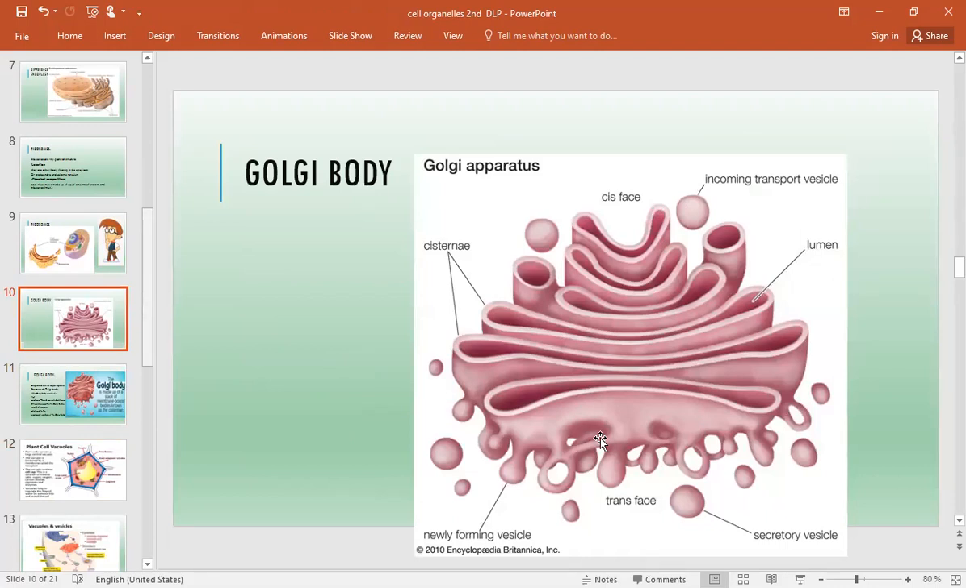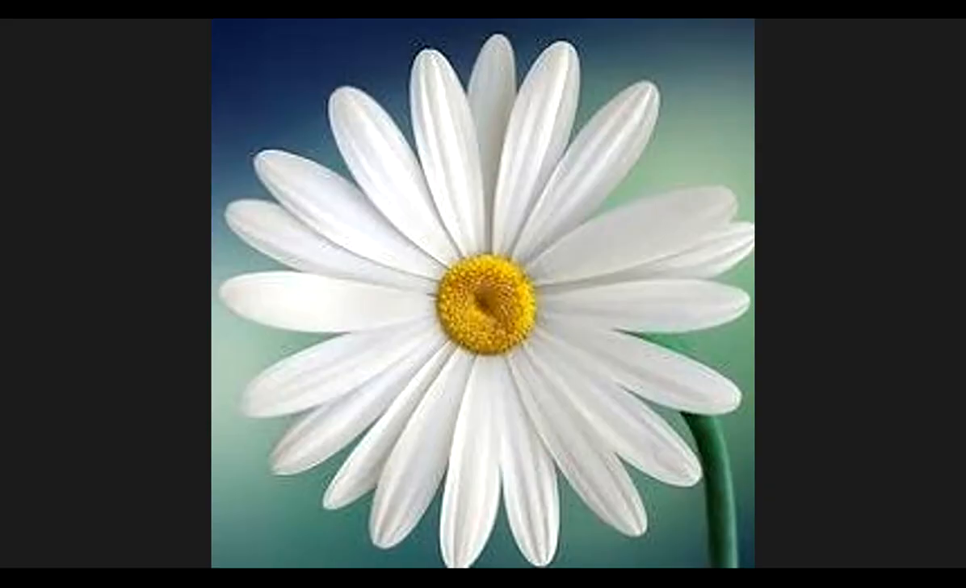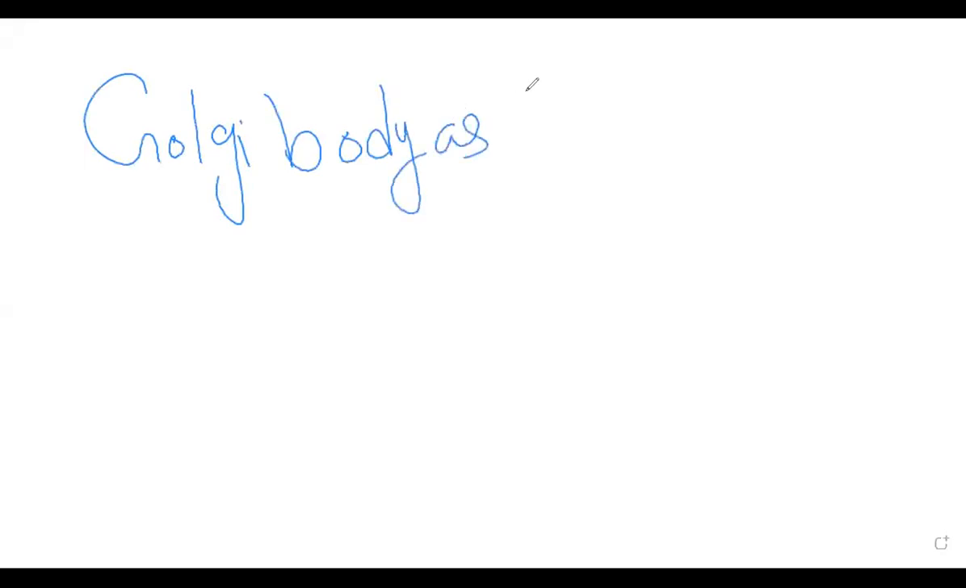Now, a very good function is there. We call the Golgi apparatus the post office. Why do we call it a post office? One of the most important points we are going to study about the Golgi apparatus is that it is called the post office of the cell. What does the post office do?